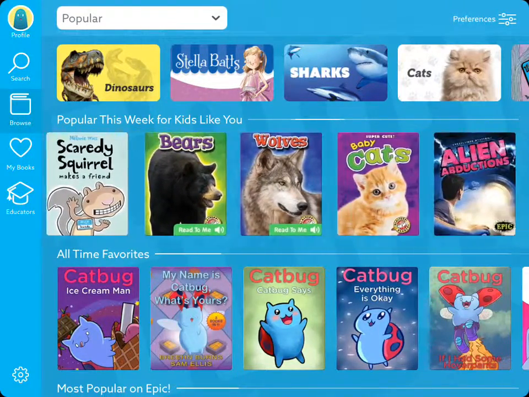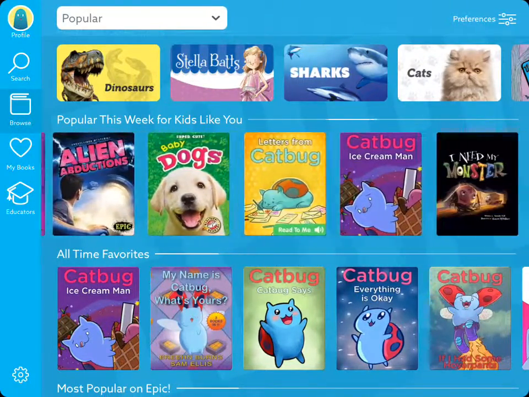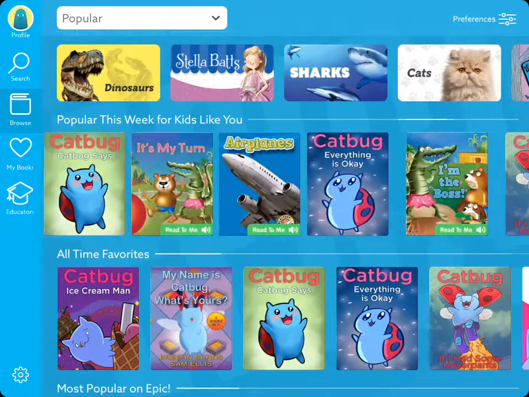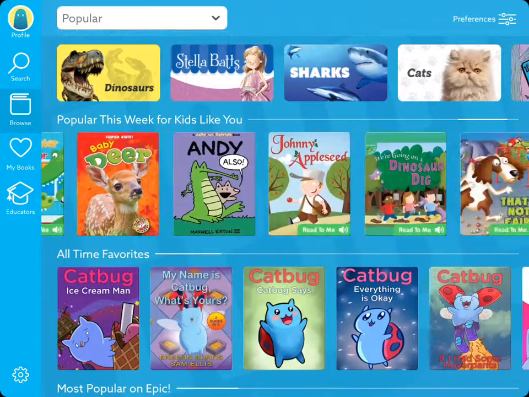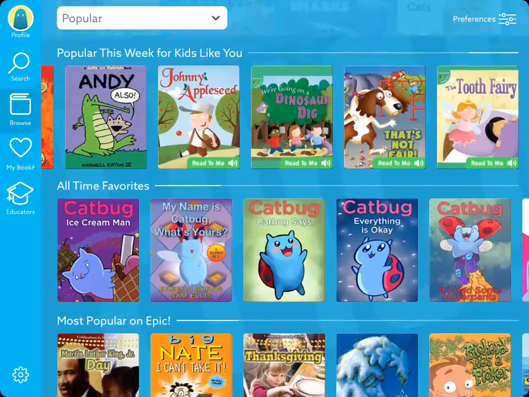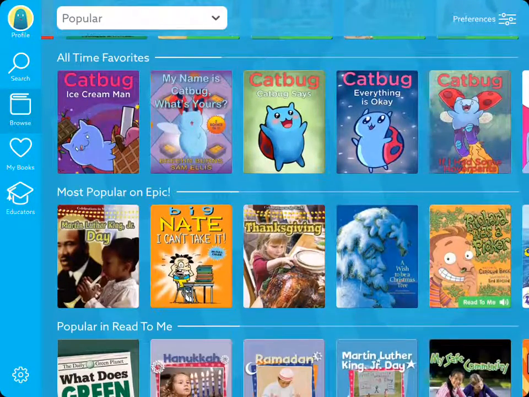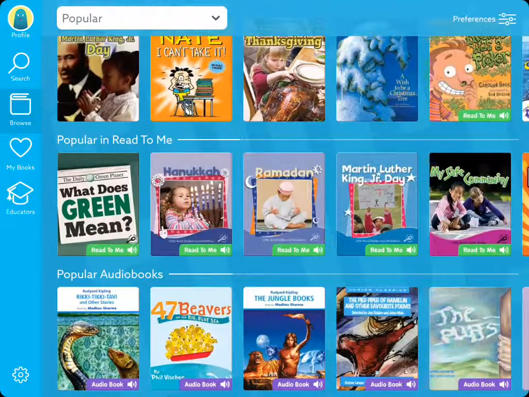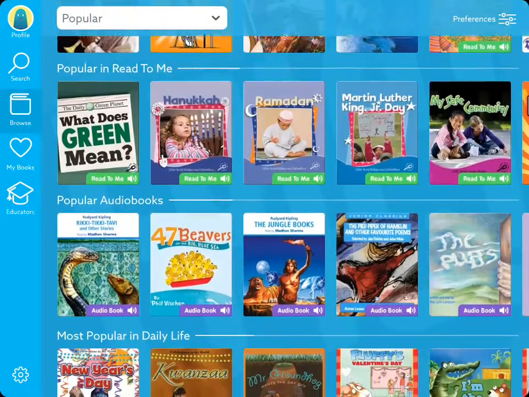So you can see different books about pets. Lots of pets. There we go, some history, fairy tale. So if we go down through, there's all-time favorites, most popular on Epic, popular in Read to Me. So that's something that's pretty cool with this, is that there's different interactive features within some of the books. So if you click on Read to Me, that will read it to you, and there's audiobooks available.